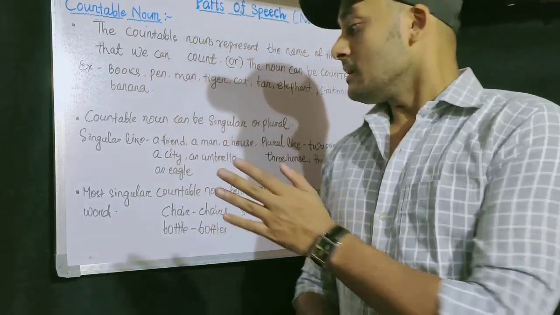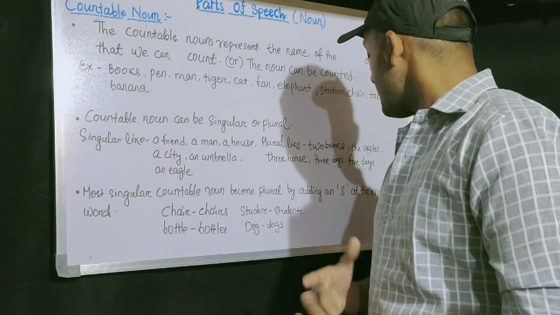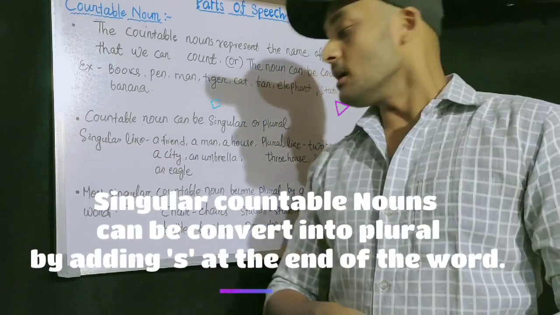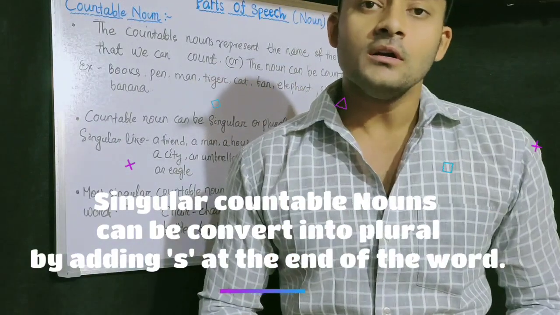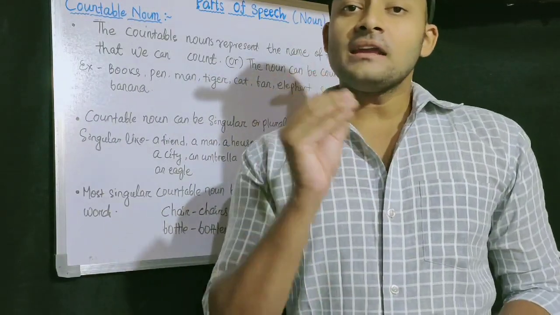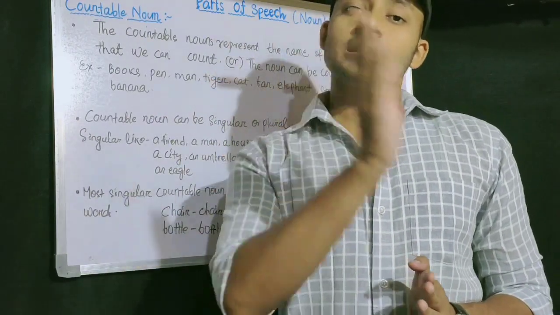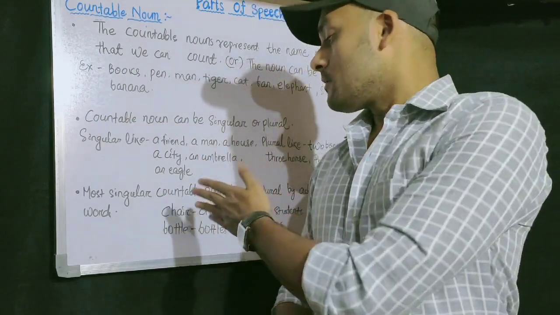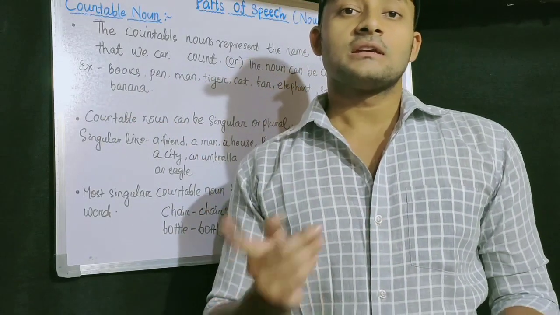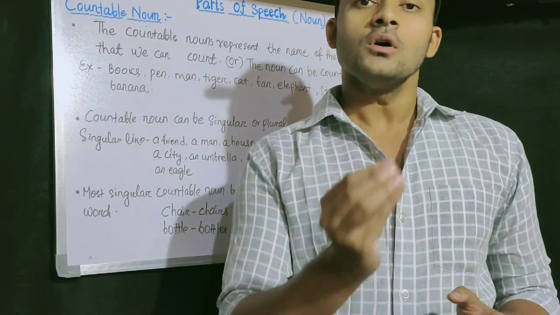Most singular countable nouns become plural by adding s at the end of the word. Like chair to chairs, table to tables, fan to fans, dog to dogs.